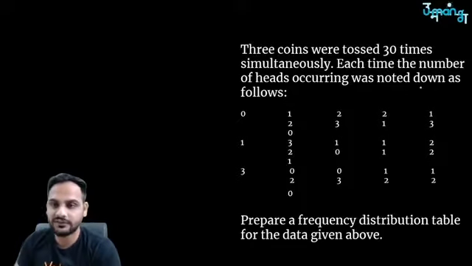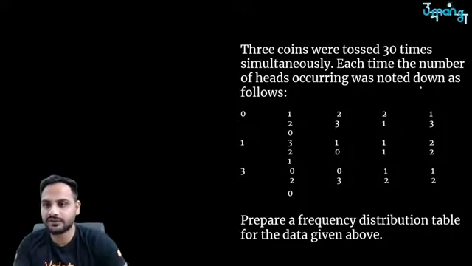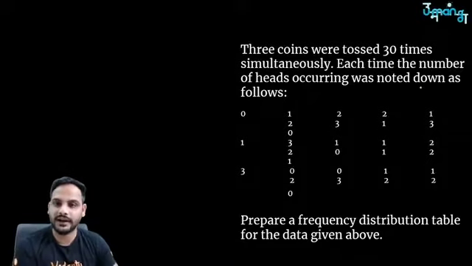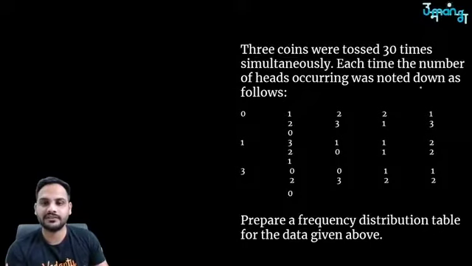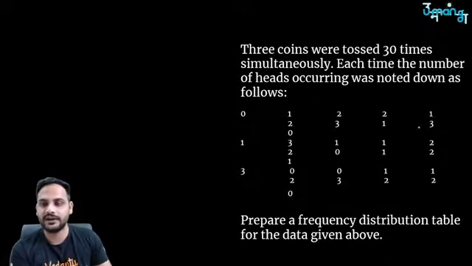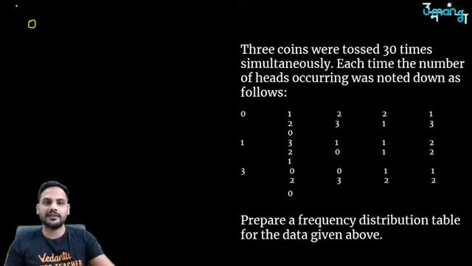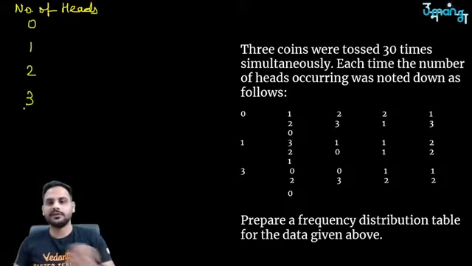Got it? Now next question is, 3 coins were tossed 30 times simultaneously. Each time the number of heads occurred was noted down as follows. So 0 means in the first time there were no heads, 1 means there was 1 head, 2 heads, 2 heads, 1 head, like that. Prepare a frequency distribution table for the data given below. So I know there will be either no head, or some number of heads. We have tossed 3 coins. So no head or 1 head, 2 heads, or all the 3 coins showed heads.